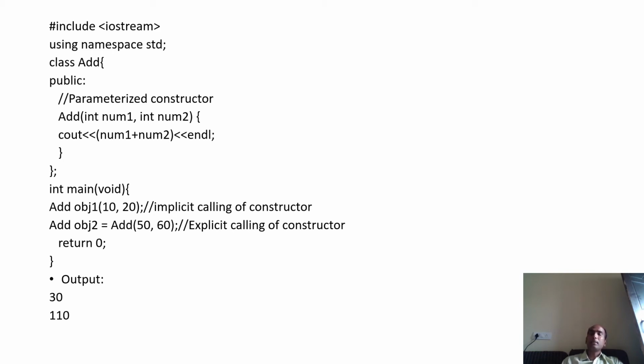You can write it like this, and this is called explicit calling: Add obj2 = Add(50, 60). So 50 and 60 will be received in num1 and num2, and 110 will be displayed as output. So you can call the parameterized constructor in two ways: implicit calling and explicit calling. For implicit calling, you just give parentheses with the object and pass the arguments. For explicit calling, you create an object, write equals to, then the constructor name, and then pass the arguments.